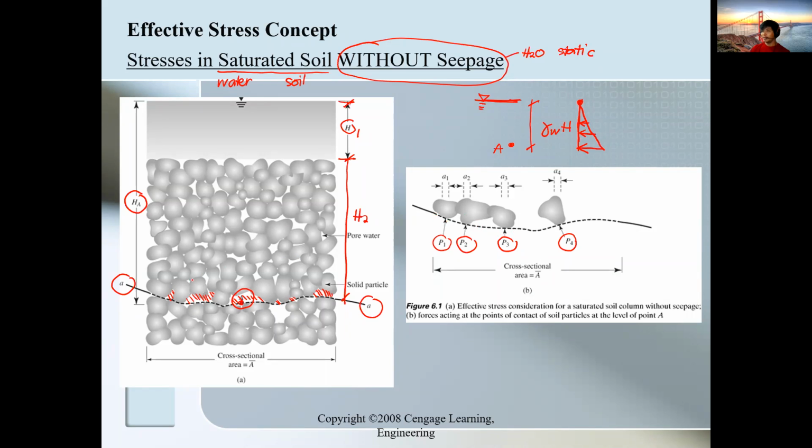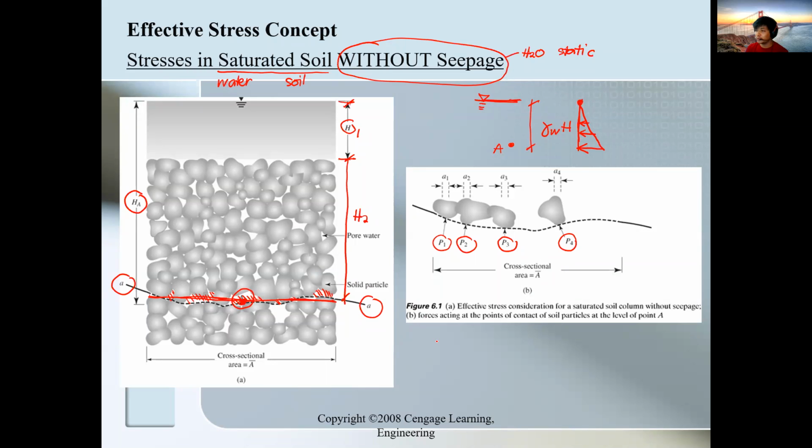We consider everything in one plane. Instead of the voids, for the sake of simplicity, since the voids are very small in actual practice, we can neglect those gaps and just make it one line at point A to make life easier. That is the effective stress concept. Okay? Questions so far? None yet? You all look shocked, since this is a new topic.